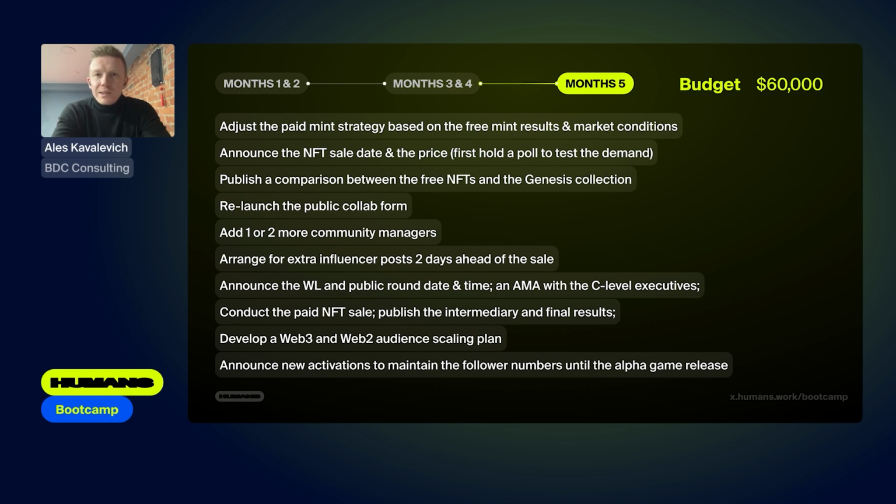So we have planned further activity, further increase of activity amongst bloggers, a few days before the paid mint. We're announcing a new whitelist and a public round along with the date. The timing of all of that will happen in the next few days, so that's what we're busy with right now. And our next big step will be to add a Web2 audience to the game, as we originally conceptualized the game so that it would be available for both the Web3 audience and the Web2 audience. You don't need to have any tokens or any idea about blockchains to play. So we want to bring these 2 audiences together.